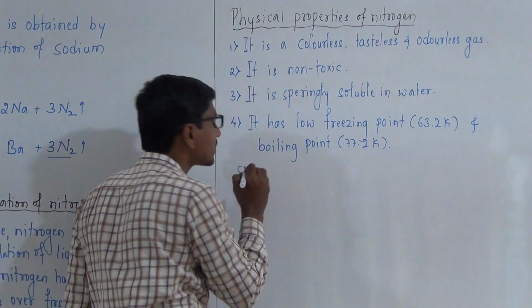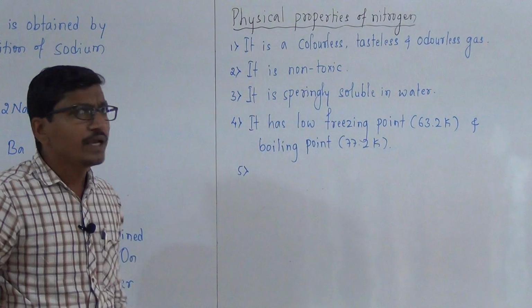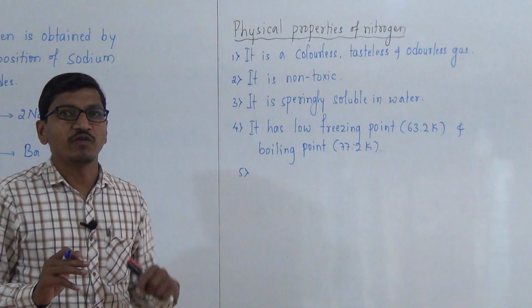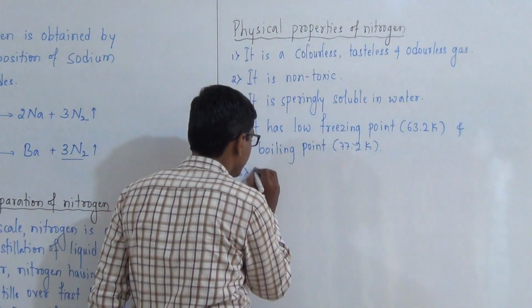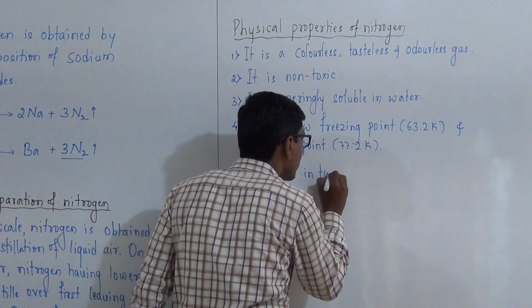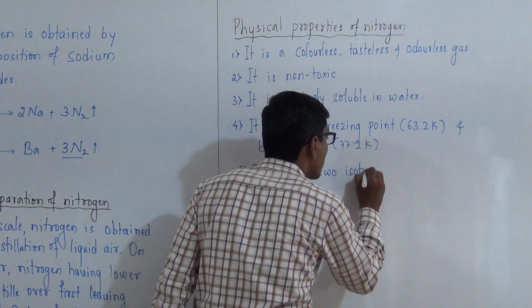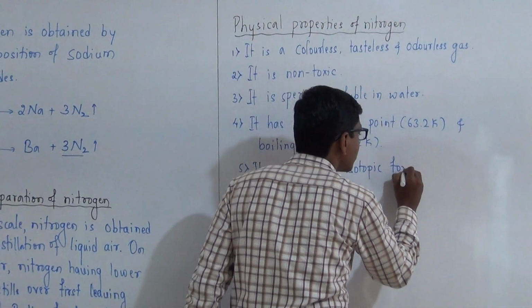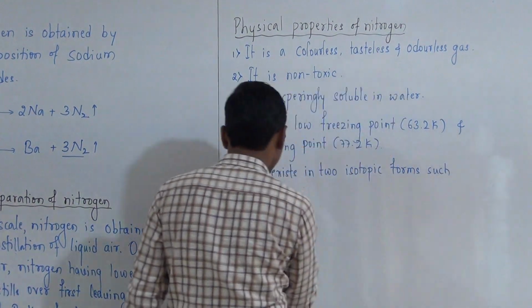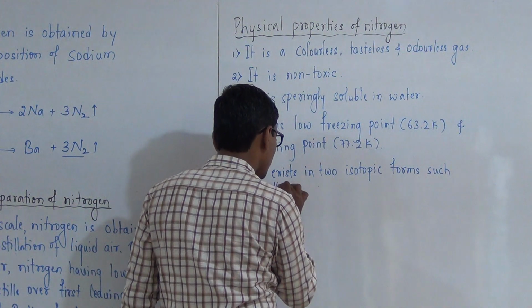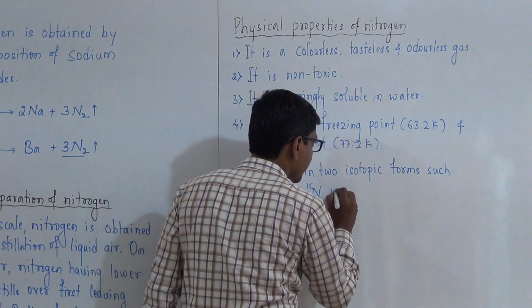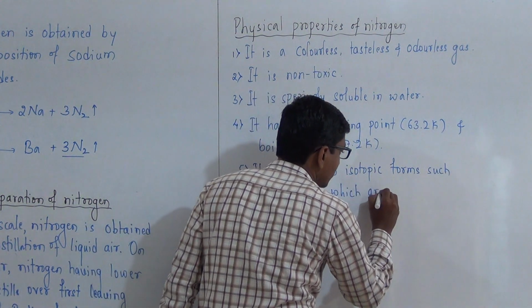Then the last physical property is that it exists in two isotopic forms, N14 and N15, which are stable.